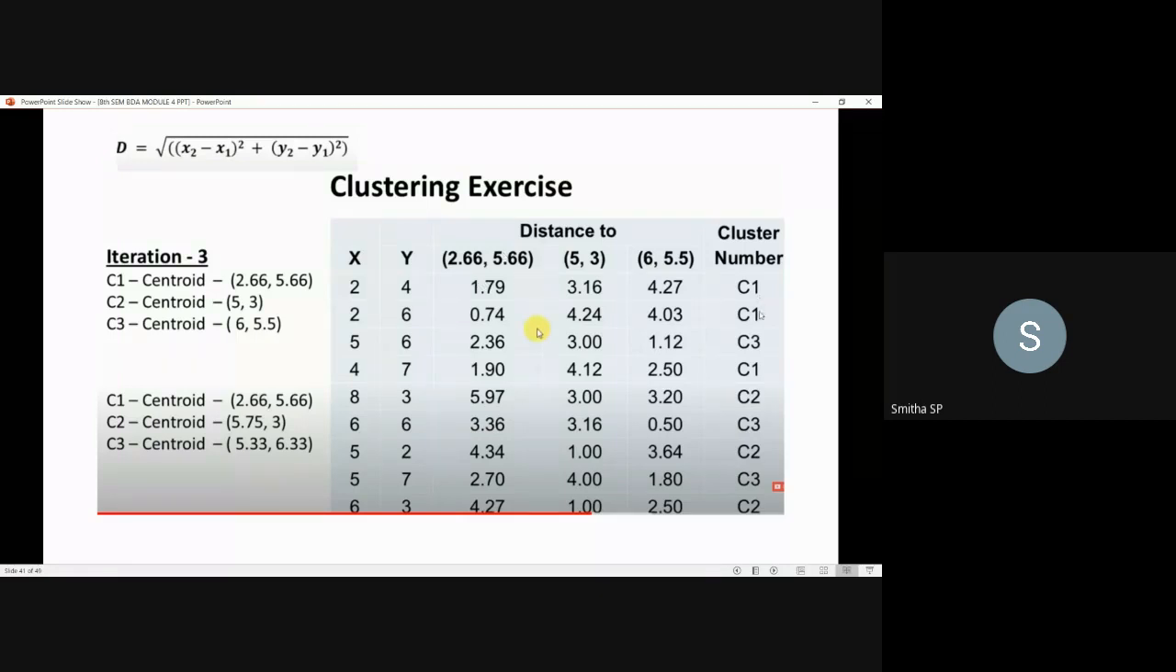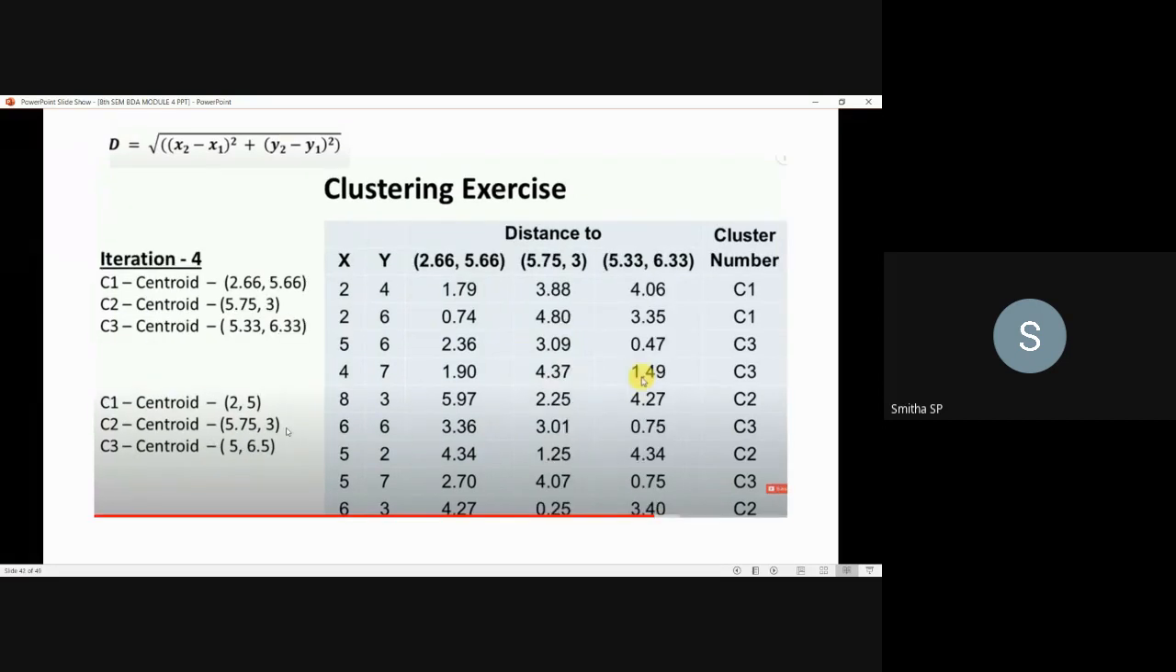That is how to calculate. For C1, you check how many instances are there, and for those respective x coordinates and y coordinates, you add the x coordinates and divide by the number of instances. Then the sum of y coordinates divided by the number of times the cluster appeared. So those numbers you have to take. Once you compute that, you will get the new centroids: 2.66, 5.66 is the first, 5.75, 3 is the second centroid, and 5.33, 6.33 is the third centroid. Now go for the next iteration.